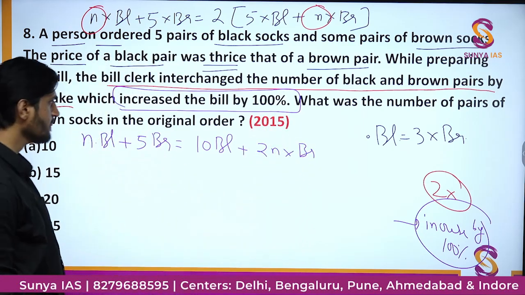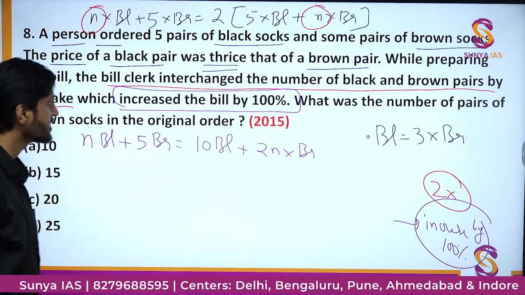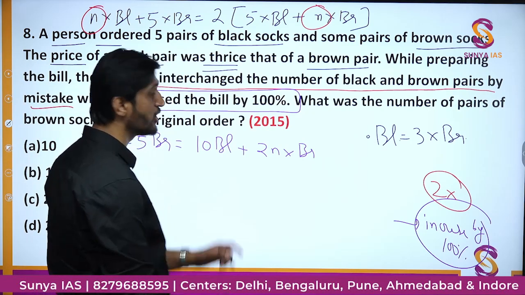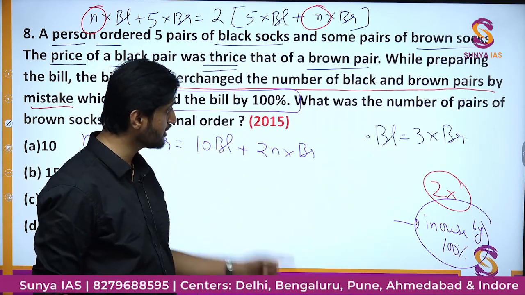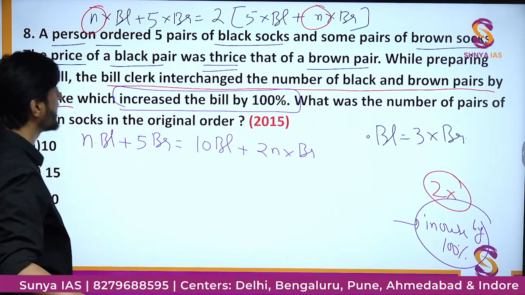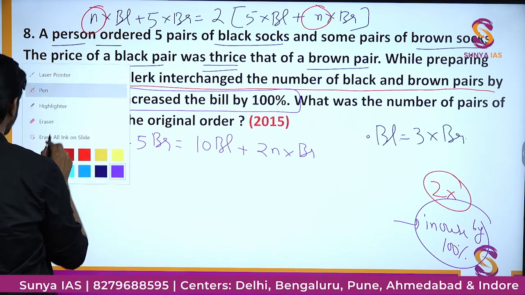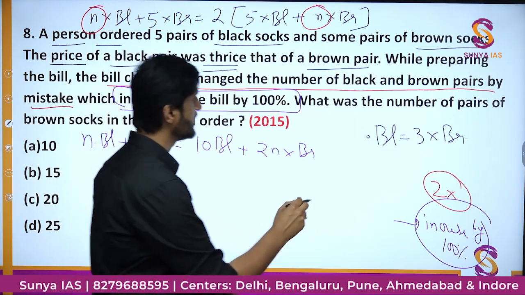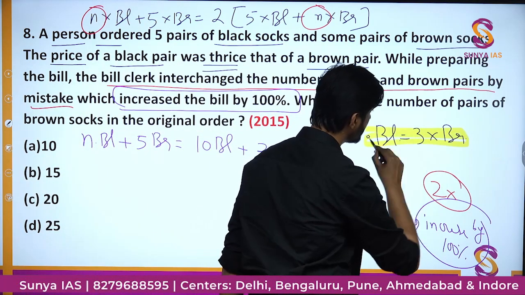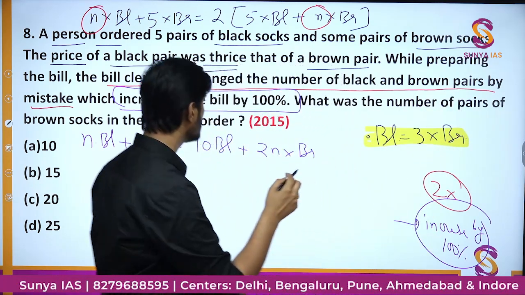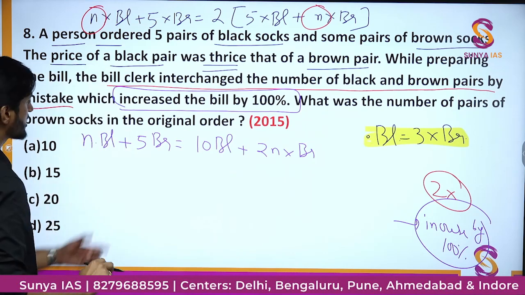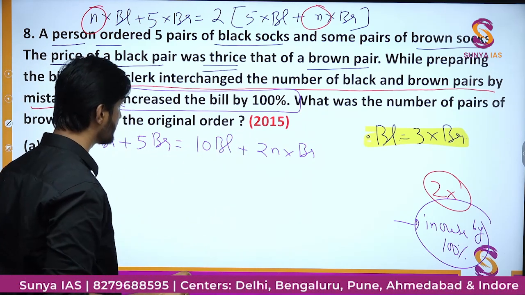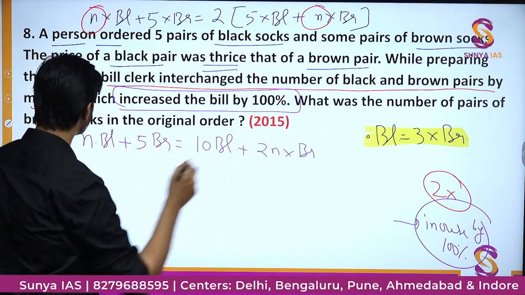Okay. Now, in order to further simplify the question, we'll need one piece of information which is crucial, and I have written it on the board. I wish if you can find it, it is written somewhere here only, and now I'm going to highlight it. Yes, if you guessed this one, this would be the correct guess, because here is the relation between BL and BR, and this relation will help to cancel out the values of BL and BR from here. So you can replace BL as 3 times BR.